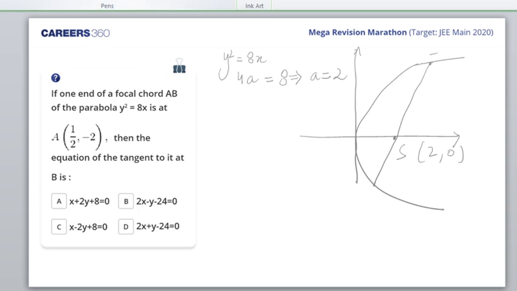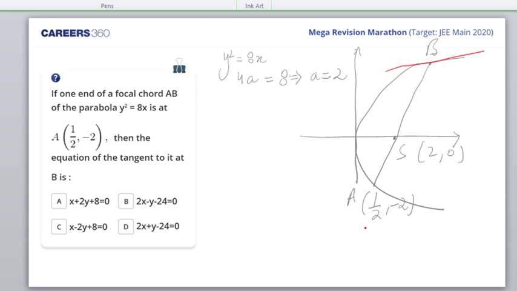So this is A, this point is (2, -2), and this point is B, let us say. So what do we want? We want the equation of the tangent at B. So what we are supposed to do in this question is find the coordinates of B. First let me find the parameter t here.